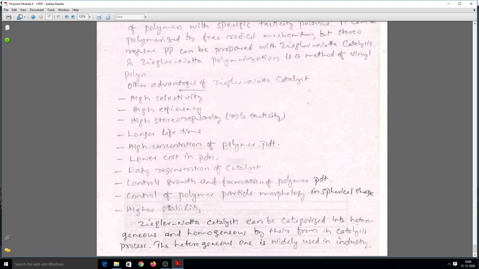Even though we have talked about Ziegler-Natta catalysis very simply, truly speaking, the catalyst systems are not easy to handle. They are highly moisture sensitive, and if you are not keeping it properly, and if you keep it in a highly humid place and all, it will explode. So while handling this catalyst, we have to be extremely careful.